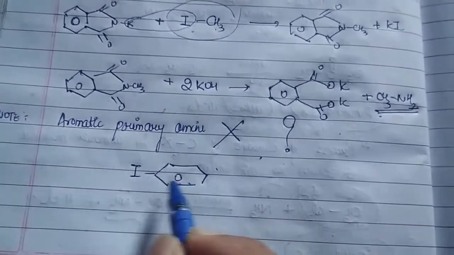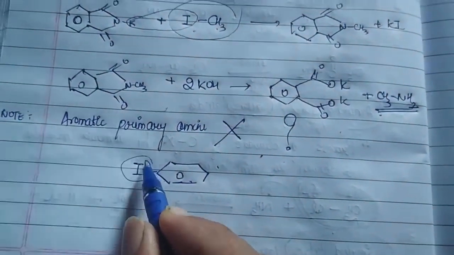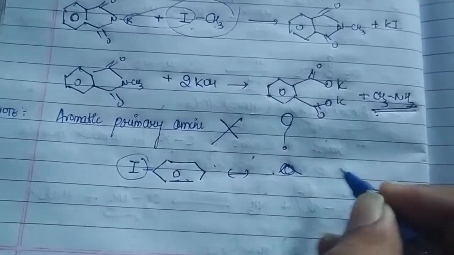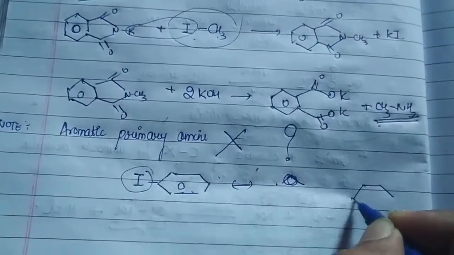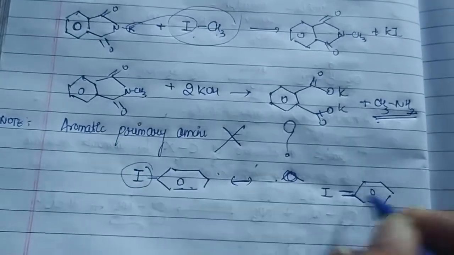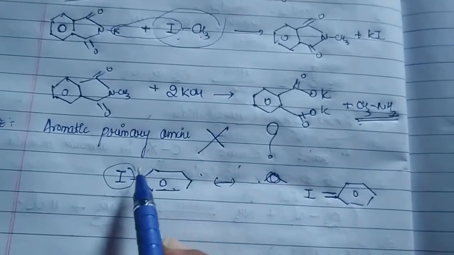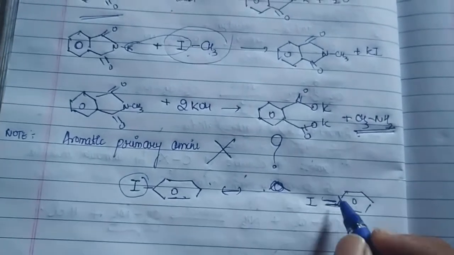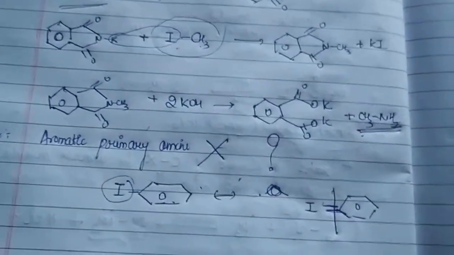Whenever a benzene ring has such halogens, of course it will have double bond character. There are chances, by the plus I effect, that the halogen may have donated electrons and formed a double bond. So this double bond is difficult to break.